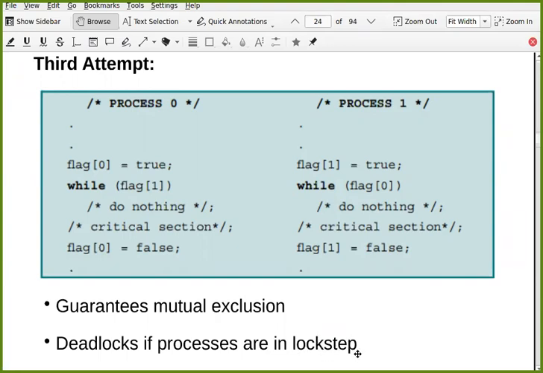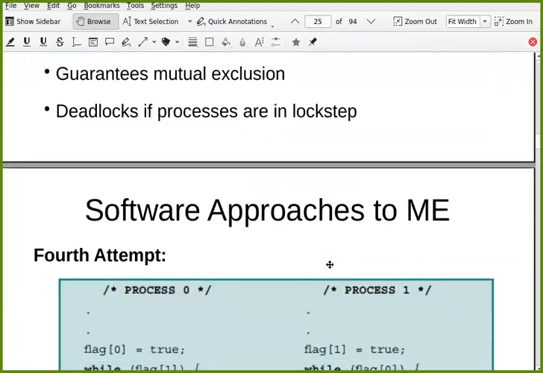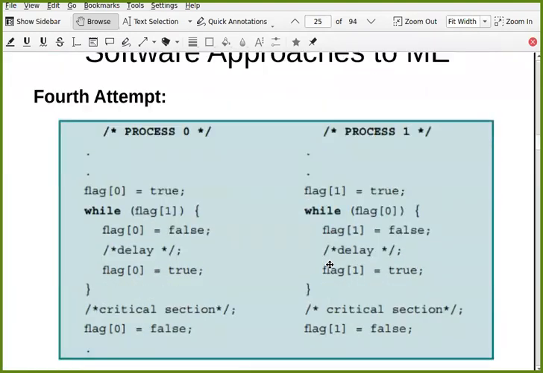That is called lockstep. And if that happens, you will see deadlock. So this attempt guarantees mutual exclusion, but there can be a deadlock problem in one particular case. Maybe this is better than the second attempt. At least it guarantees mutual exclusion, but deadlock can be there. So, fourth attempt now.